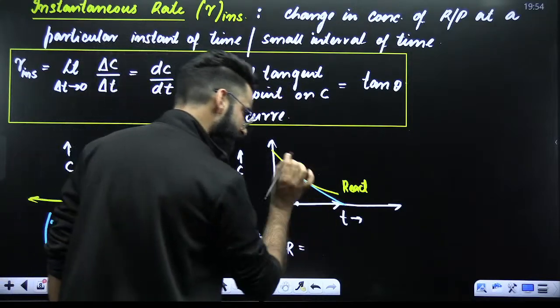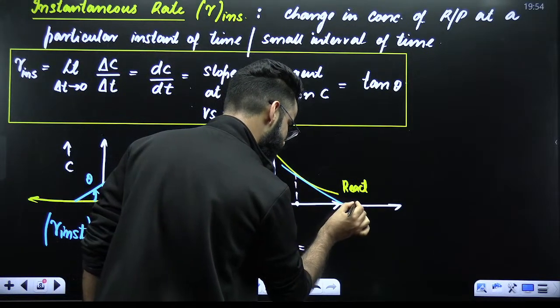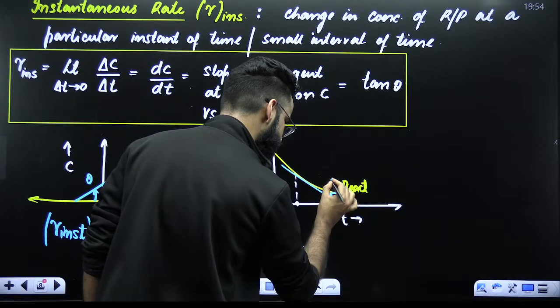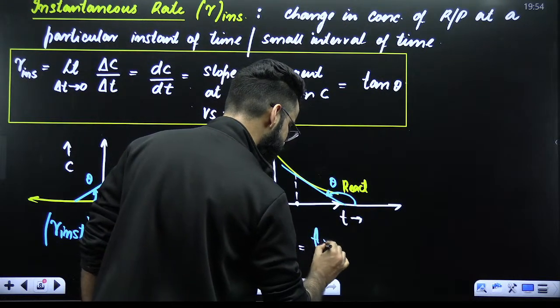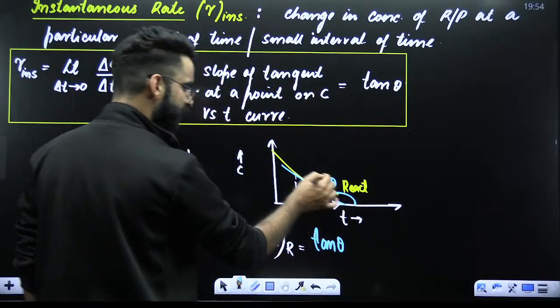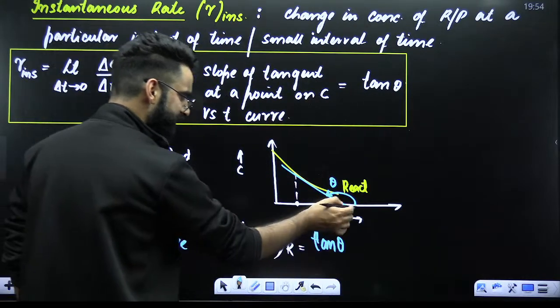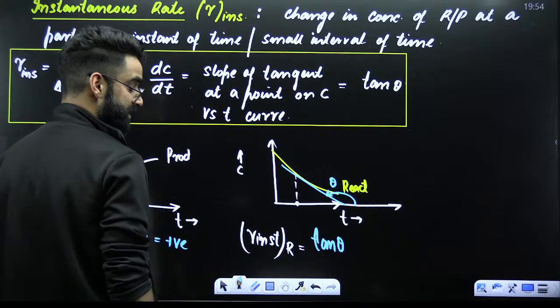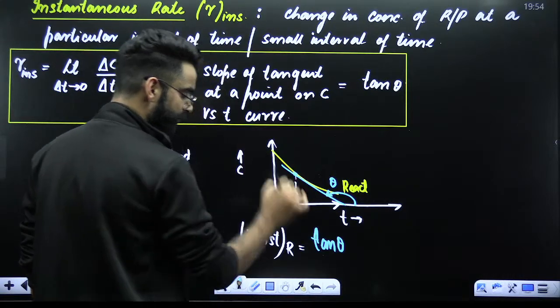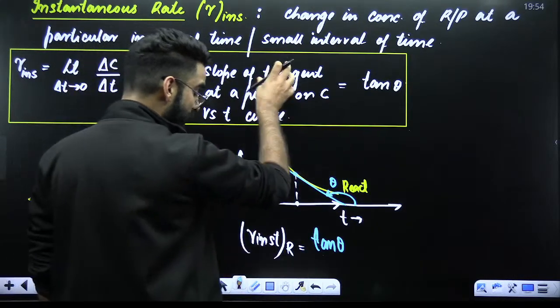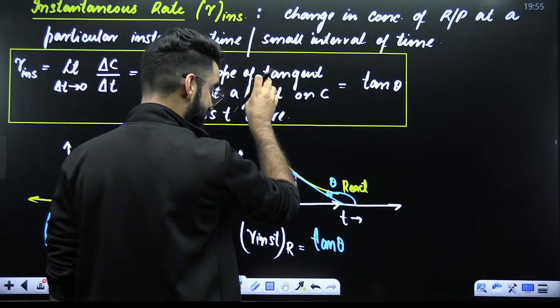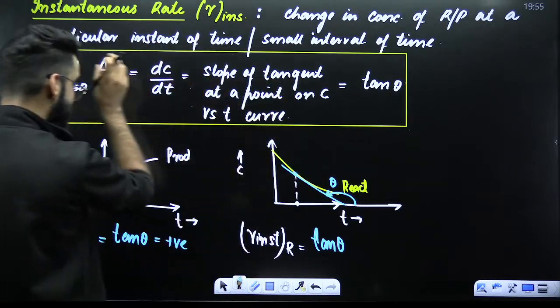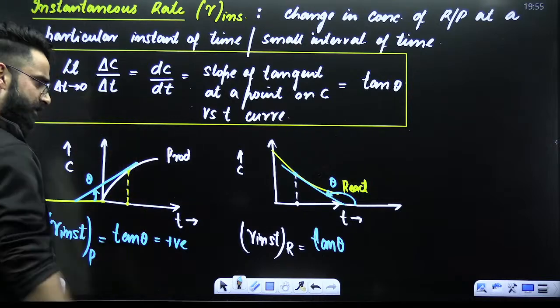How do you get the slope? In order to get the slope of this tangent, I'll be calculating this angle, which is theta. Get the tan of this theta over here. Tan of the theta will give me the slope of the tangent at this particular point. And slope of the tangent on the concentration versus time curve at a particular point gives me the instantaneous rate of reaction.